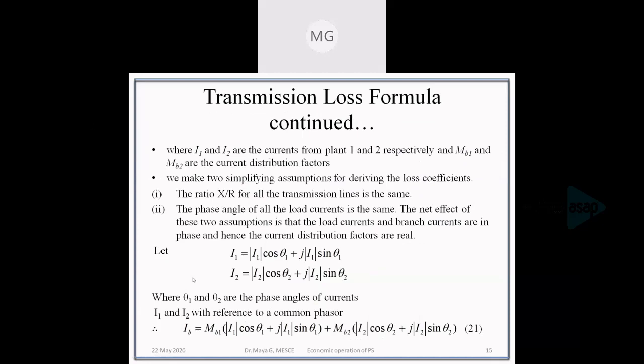But I1 and IB1 separately, when we are looking into, they are complex in nature. And those currents I1 and I2 can be written as I1 cos theta 1 plus j I1 sin theta 1. Similarly, I2 can be written. So when we substitute these complex values in equation number 20, that is IB, we will get IB as MB1 into that complex I1 plus MB2 into complex value of I2.